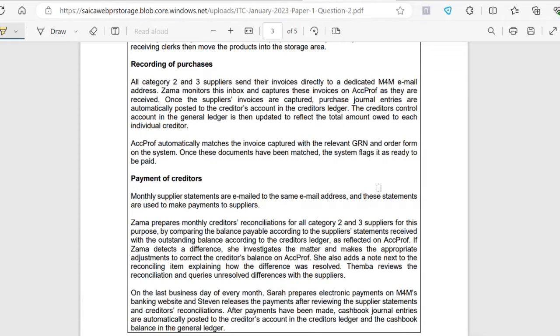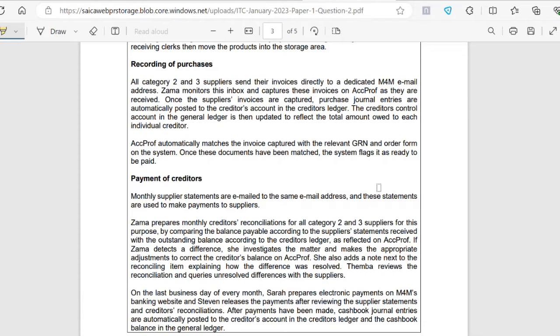Okay, so now Zama, remember she was the student who is working part-time. So she monitors this inbox to see which invoices come through. Once the supplier invoices are captured, purchase journal entries are automatically posted to the creditor's account in the creditors' ledger.